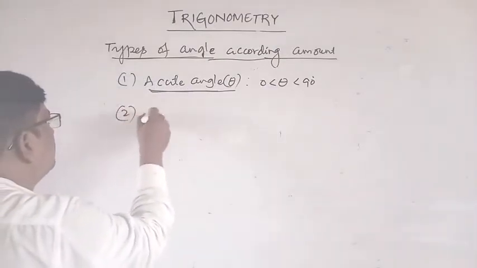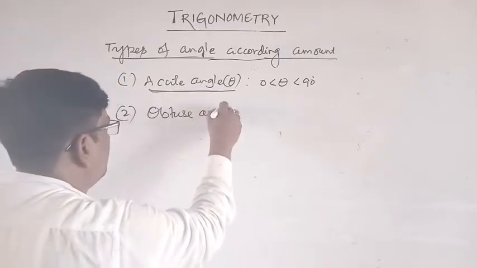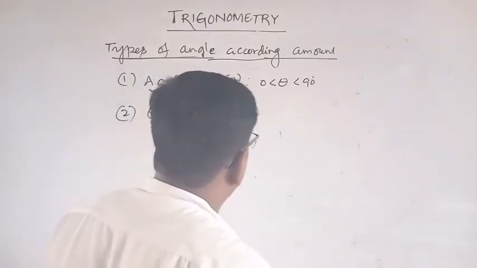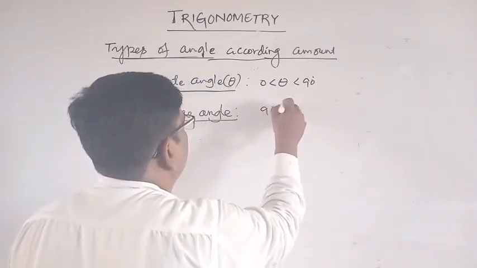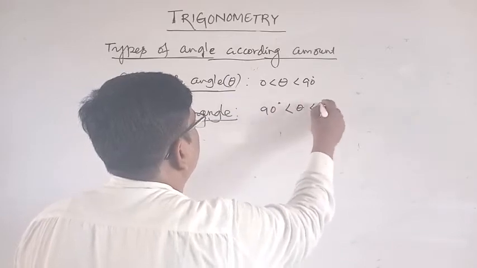Obtuse angle: 90 degree less than theta less than 180 degree.